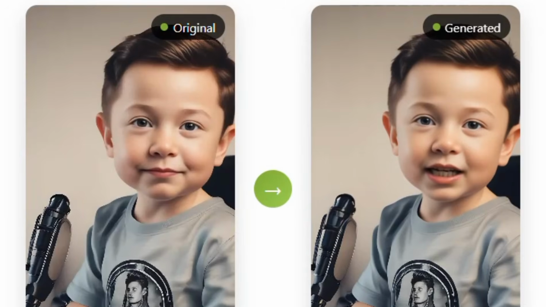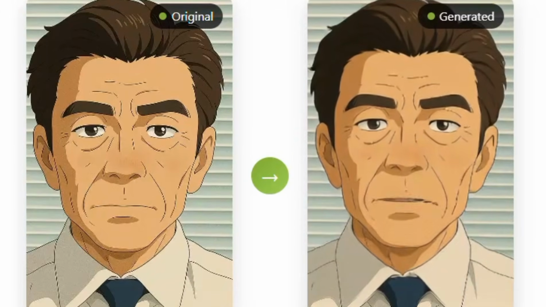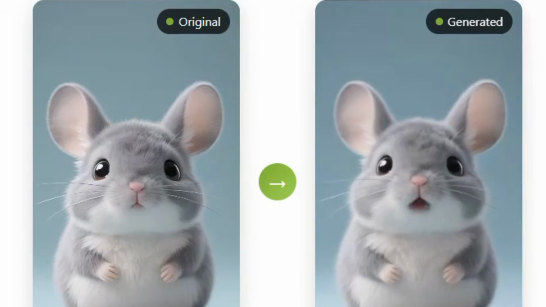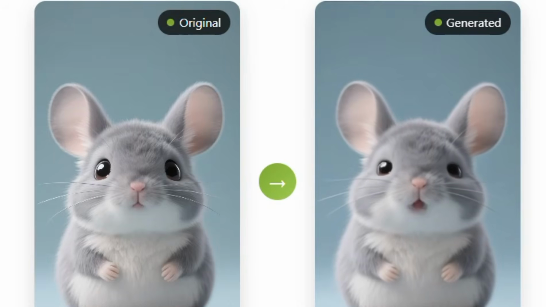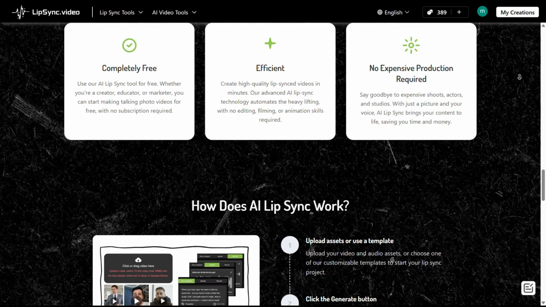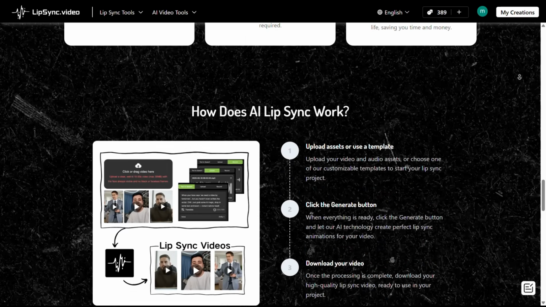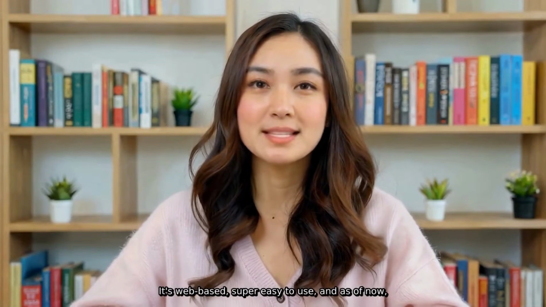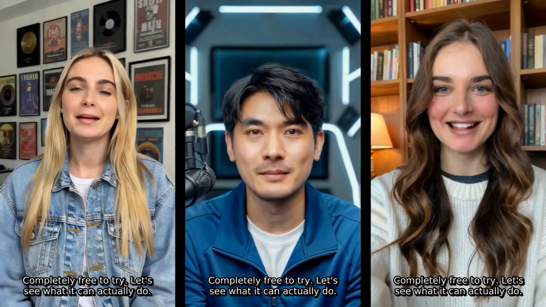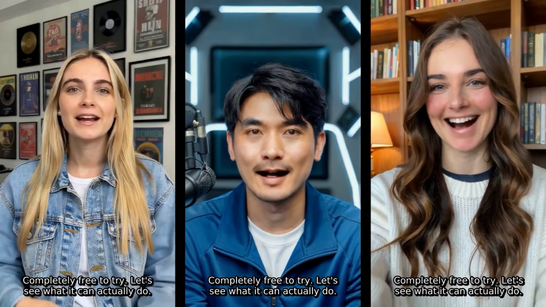Guys, imagine turning any voice clip, photo, or random video into a perfectly lip-synced talking character in just seconds. Well, that's exactly what this new platform does. It's called lipsync.video, and it's probably one of the most entertaining AI tools I've tested recently. It's web-based, super easy to use, and as of now, completely free to try. Let's see what it can actually do.